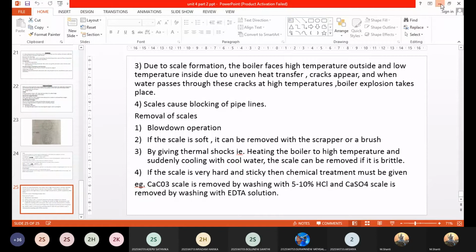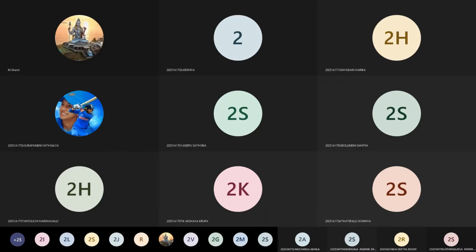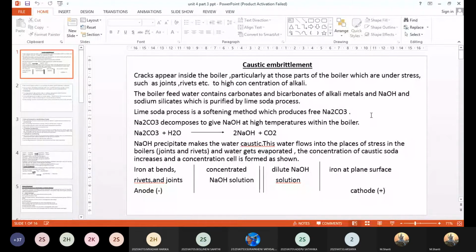So next problem. See, girls, please do remember scales and sludges. If you go to the previous year's question papers, almost every time you can get this question, girls. Scales and sludges would be asked for essay type answer. So you have to mention first what are the reasons for the scales and sludge formation, then go for the description of scale sludges, then what are the reasons for the sludge formation, how can you prevent them, and what are the disadvantages with each of them.